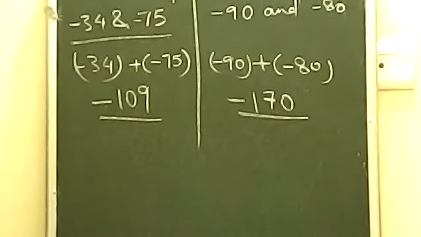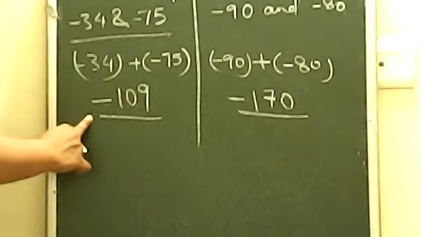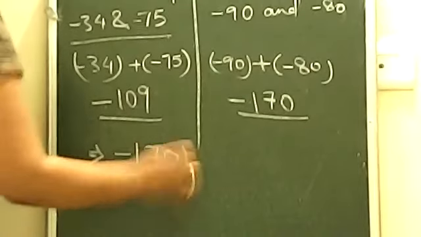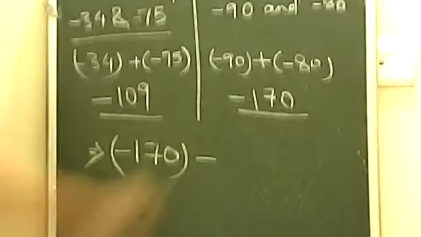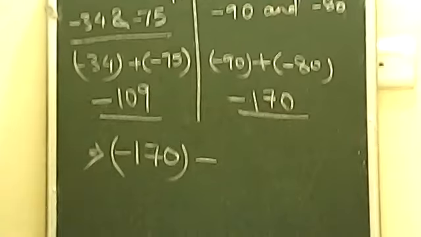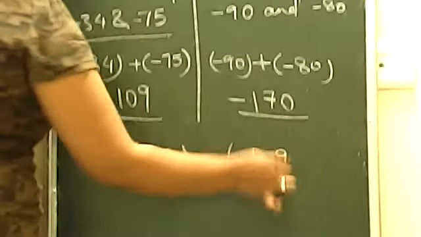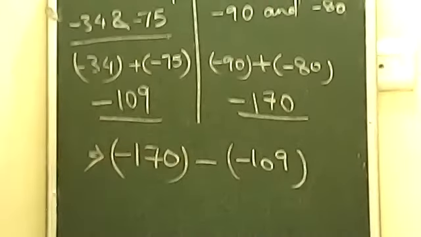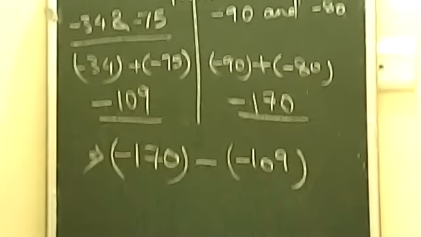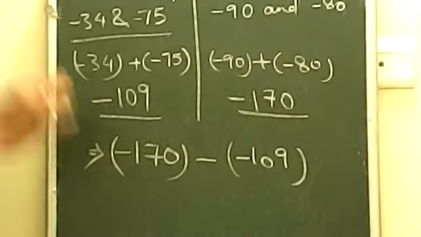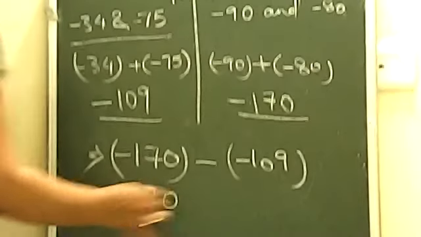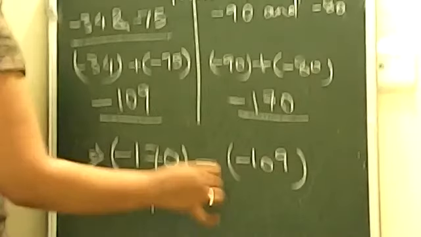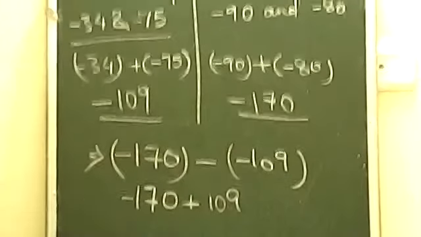Now the last step is only left. You have to subtract this from this. So first of all, minus 170 will come. Now you have to subtract, so the sign will be of subtraction, then minus 109. I will put the sign of bracket because there will be two negative signs, and two negative signs cannot be written together. Now just open the bracket. Minus 170 will remain like that only. This minus will make this minus a plus, and the number will become plus 109.